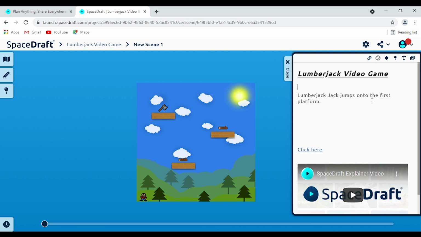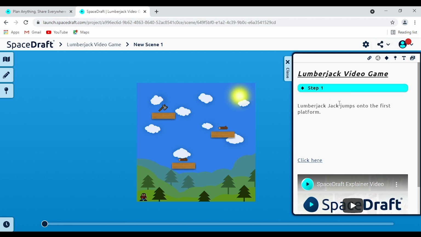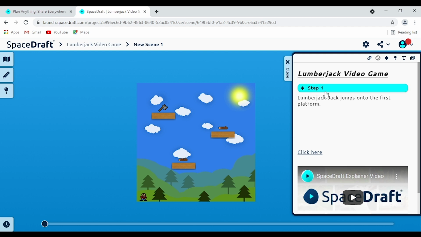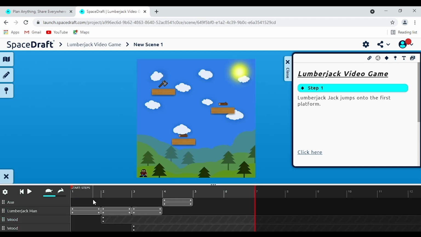The other button that's really interesting here is this Set Timecode button. So by clicking on this diamond here, it adds in this timecode here. Now this corresponds to where you are in the timeline below. So what this does is for step 1, let me just open up the timeline to show it in a bit more detail.